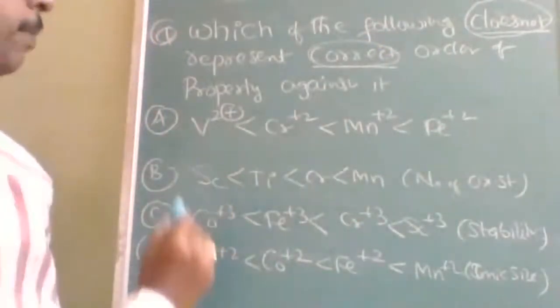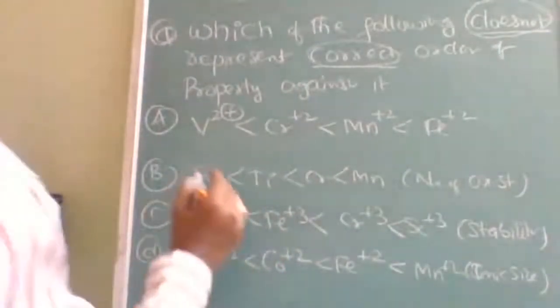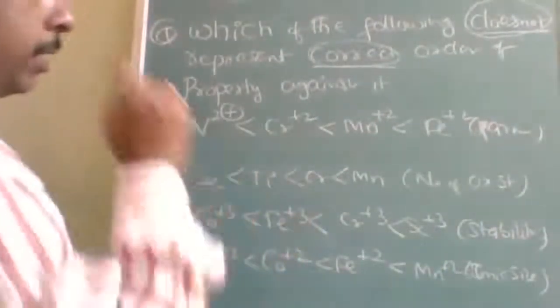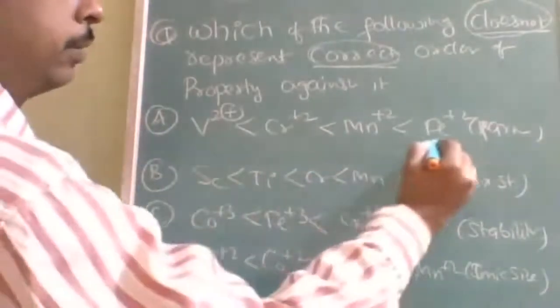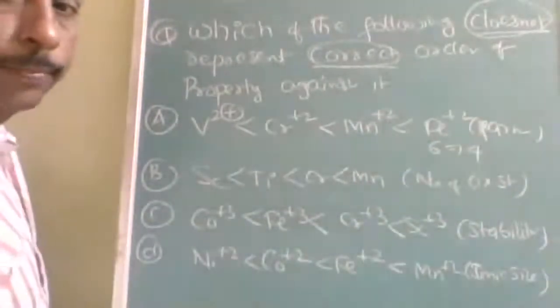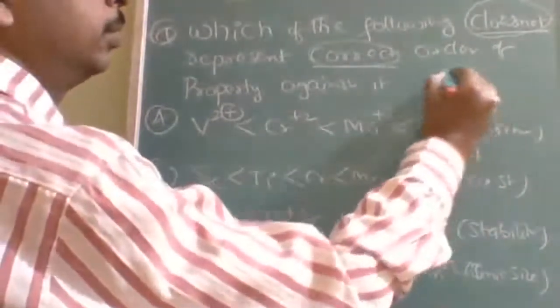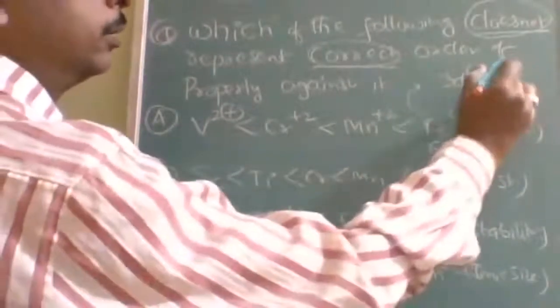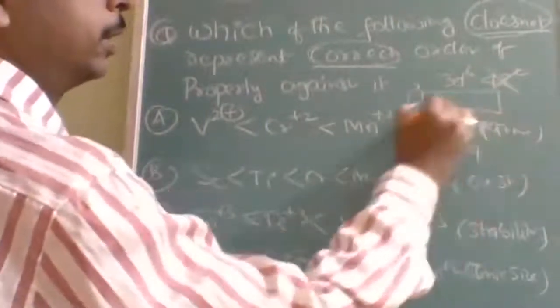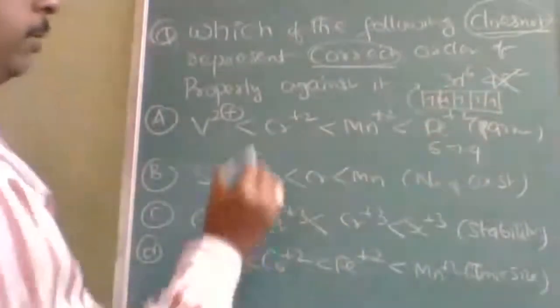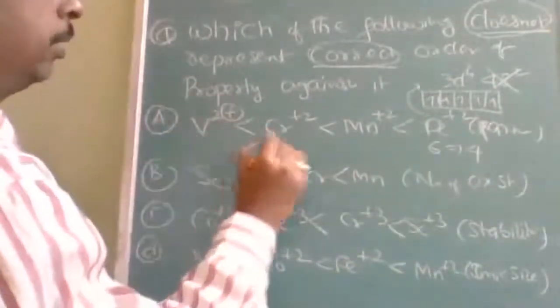Okay, so the first property is about the magnetic behavior. Paramagnetic nature is directly proportional to the number of unpaired electrons. Here 6 valence electrons, therefore 4 unpaired electrons. See, Fe2+: 4s2 3d6 is the iron configuration. So this will lose 2 electrons, 3d6 electrons are there. So how many unpaired? Only 4 unpaired. And the maximum number of unpaired you will find in chromium.